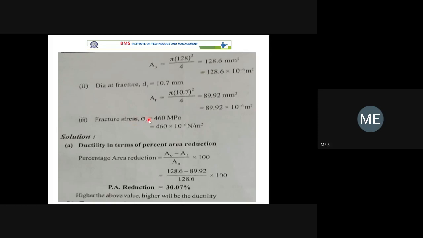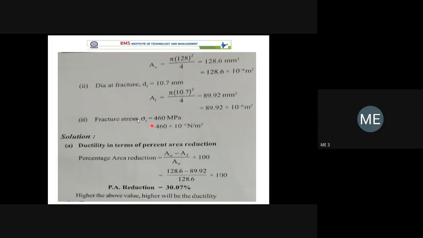Fracture stress is also given. Sigma F is 460 megapascal. You can see here the engineering fracture strength is 460 megapascal. This is a very critical point. The same problem appeared in one examination, and around 50% of the students made a mistake. The fracture strength is 460 megapascal. We are talking about the engineering fracture strength. That is nothing but fracture load divided by original cross section area, not the diameter at fracture.